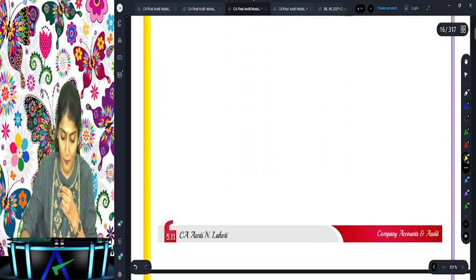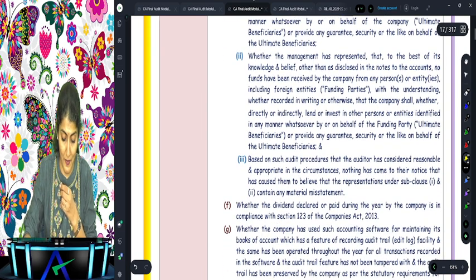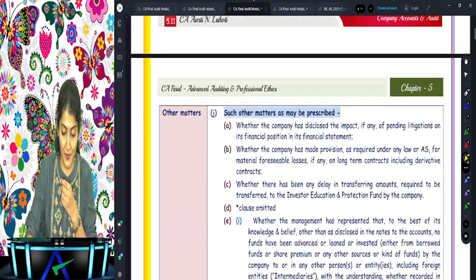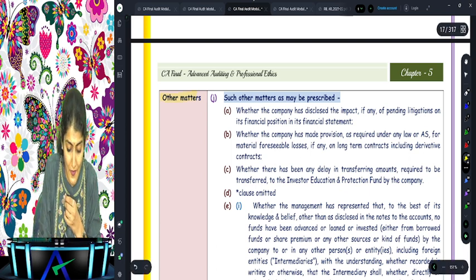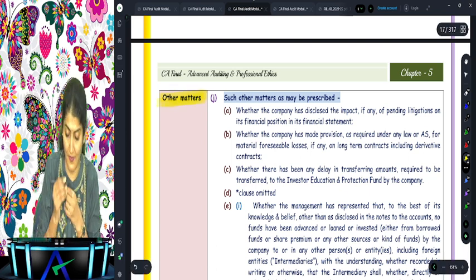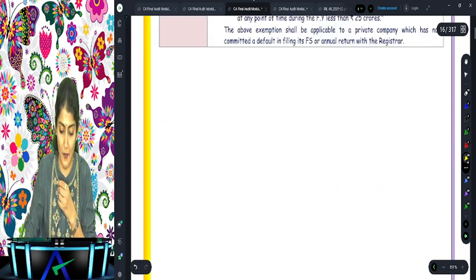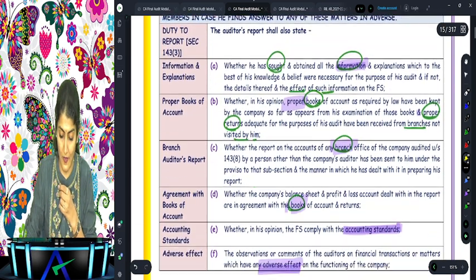And somehow in the formatting, because that next page was so big, they could not cut the chart, so it went on the next page only, and by mistake they forgot to split it, right? So such other matters as may be prescribed, right? So what does it say?